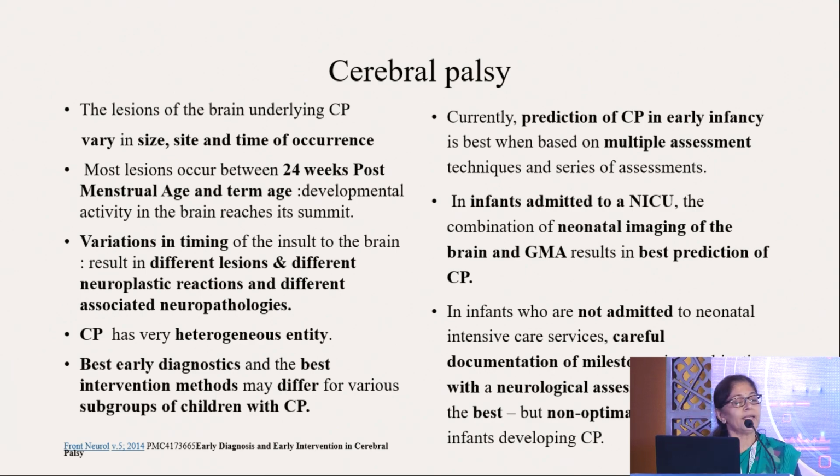Currently it is said that prediction of cerebral palsy in early infancy is best when it is based on multiple assessment techniques and a series of assessments. If the infant is admitted in the NICU, you have to do a combination of neonatal imaging, which is done in the ICU, as well as gross motor assessment. That is the best predictor of CP. If the infant is not admitted in the ICU, then we have to look at the milestone achievement and the neurological assessment, but that is a non-optimal way.